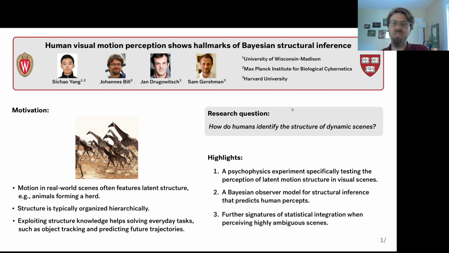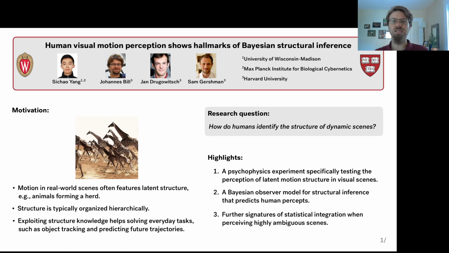Motion structure, that is, correlations in velocity, is ubiquitous in real-world scenes. Consider, for instance, watching these running giraffes. You will immediately group them together to form a herd and then perceive the velocity of individual animals relative to the velocity of the herd. This allows you to track animals even when they are temporarily occluded, to predict their future trajectory, or more generally, to make sense of the visual information that hits your retina by organizing perception within a meaningful structure.